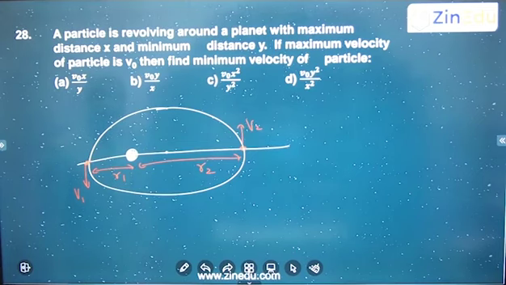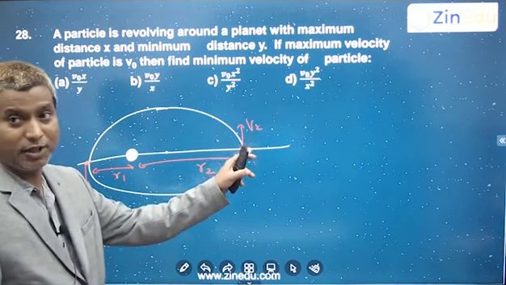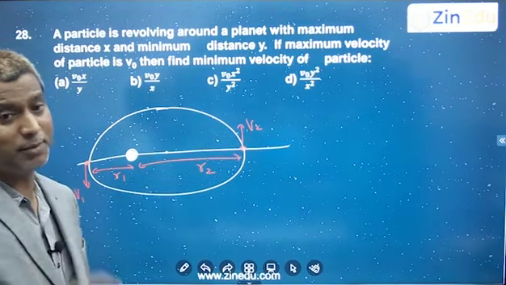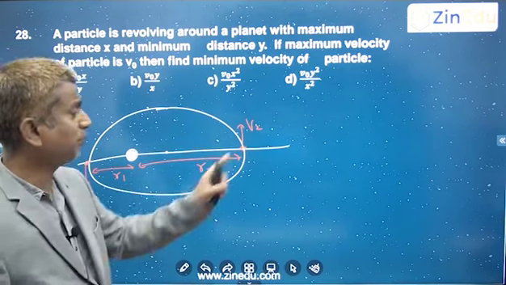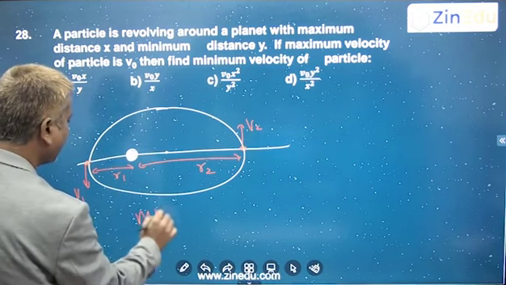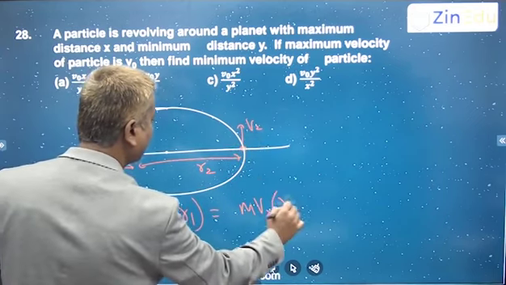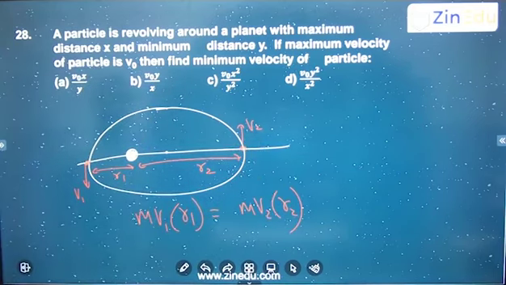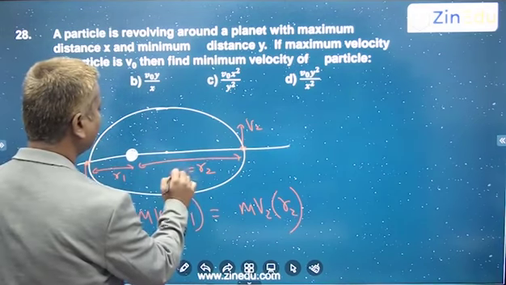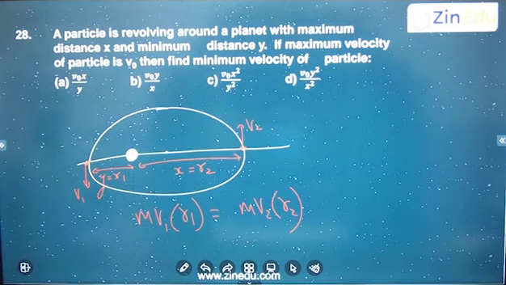One thing is sure: here the velocity will be less because it has to satisfy angular momentum also. Angular momentum at this position and this position is the same. Angular momentum is linear momentum into perpendicular distance. Linear momentum m v1 into r1 is the same as m v2 into the perpendicular distance r2. Okay. So the minimum distance is y and the maximum is x, they are calling this x and this y. Right? And the maximum velocity is v naught. So here it is v naught.